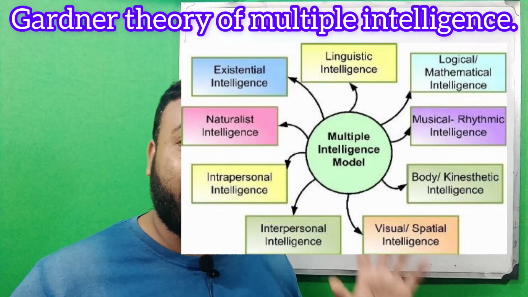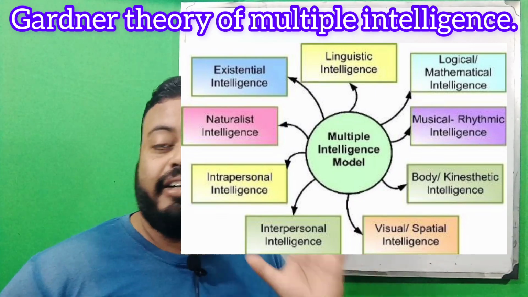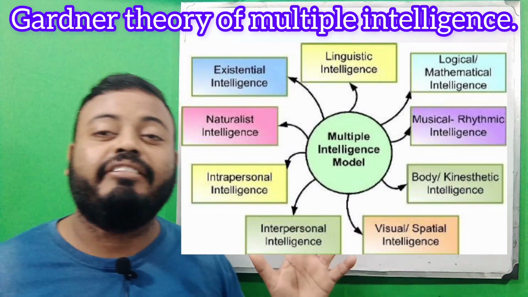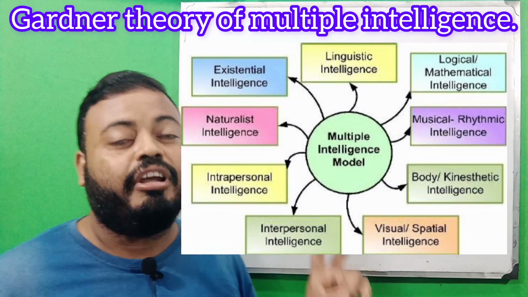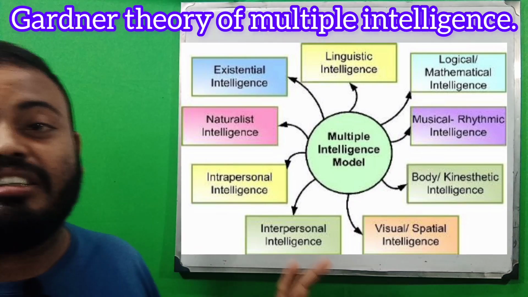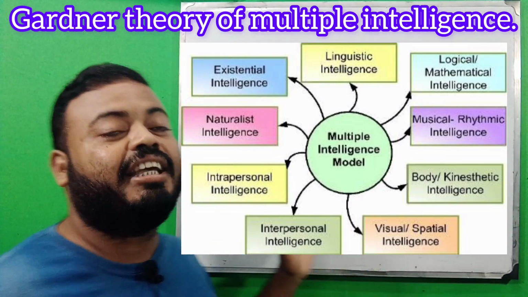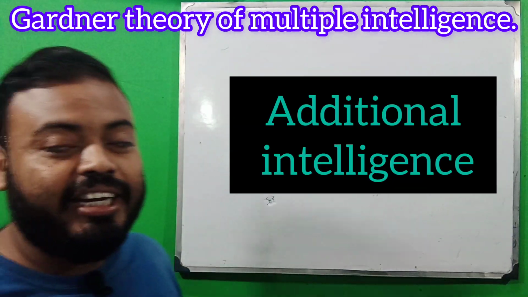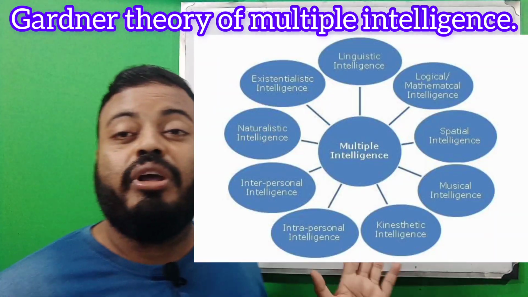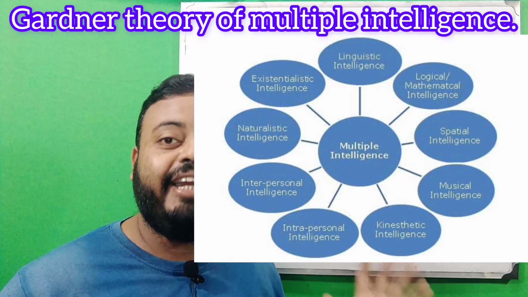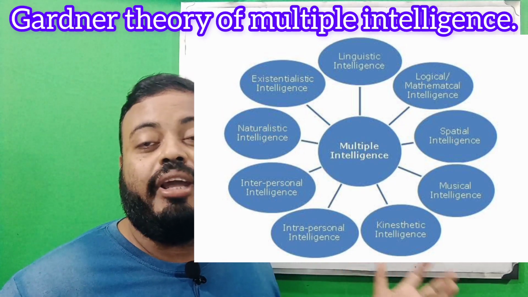So these eight types of intelligence were given by Gardner, and after some time he also added two types of intelligence to his theory. Number nine is existential intelligence, and last, number ten, is additional intelligence. So today, class, we will learn elaborately about these 10 intelligence factors given by Gardner.